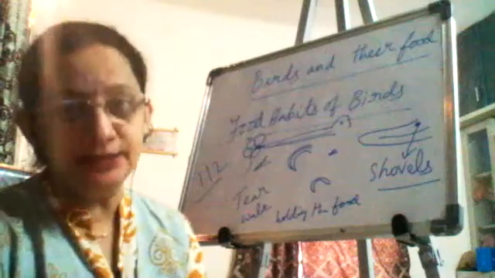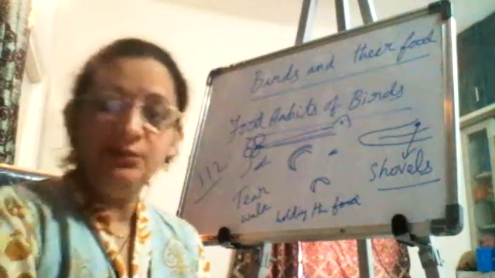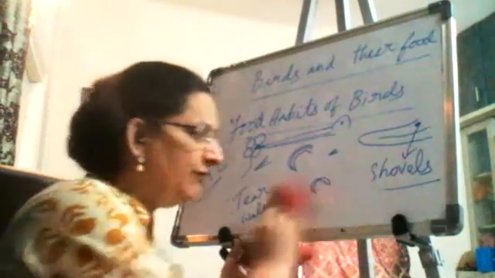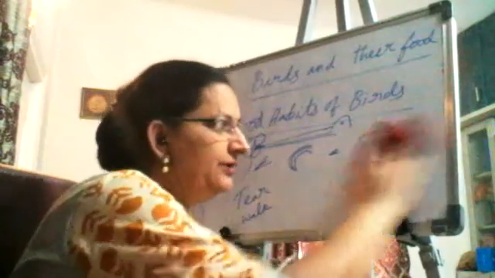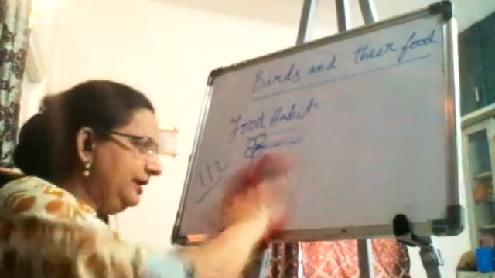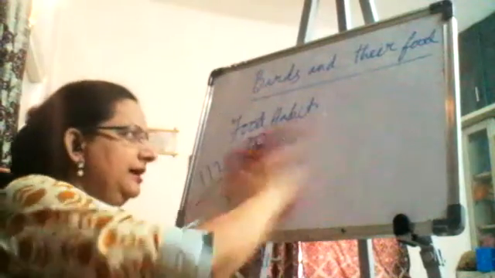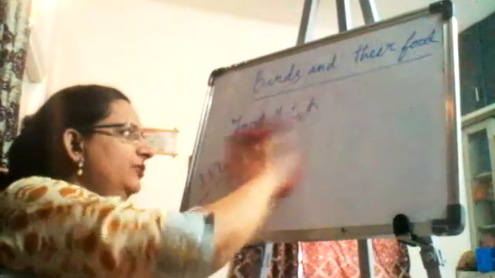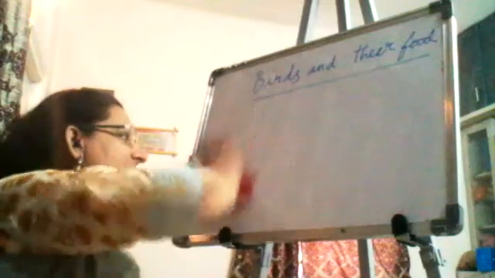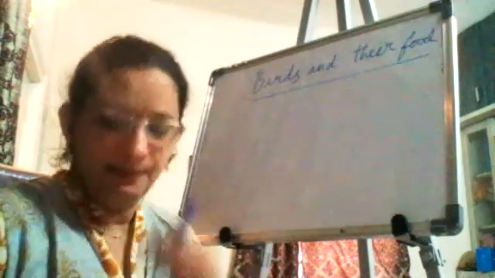There is nectar inside the flower. So how will the bird take? This bird will feed on the nectar, honey. How will it do? It will keep the beak deep inside the flower and suck the honey or whatever nectar is present. Initially it is called as the nectar when the bird takes. So the nectar will be taken by the bird.